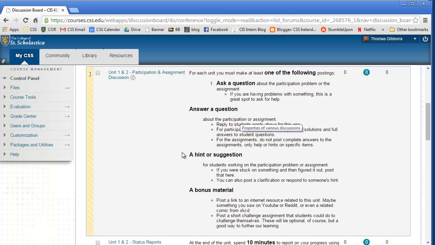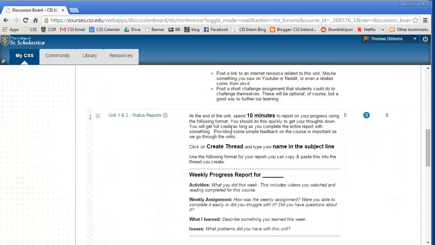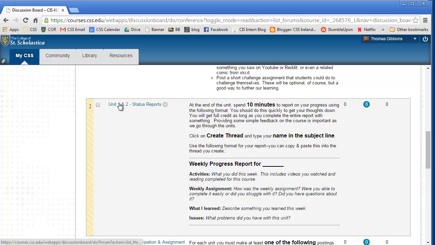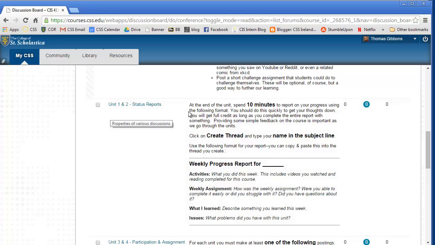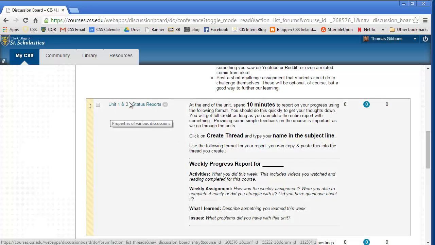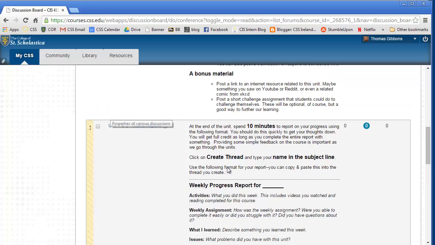Maybe you want to post a suggestion for some instructions you found online for doing that. Maybe you had some questions on how to get this installed or do something like that. Post a question for that. And again, every week you have to do a status report for that whole unit. So after you've finished Unit 1 and 2, do a status report for the week.